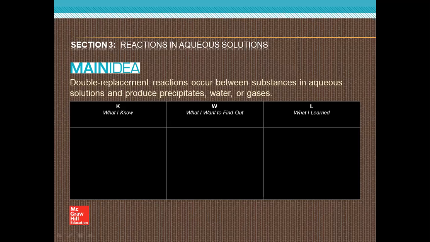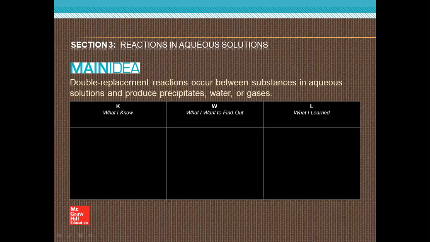Combination reaction. What is meant by combination reaction? No, it's called decomposition reaction. Okay, decomposition.